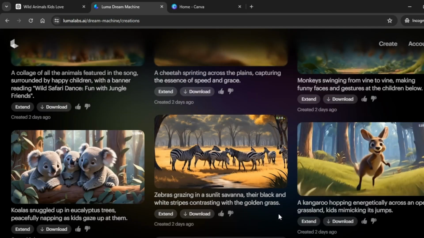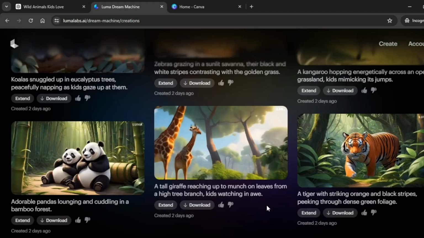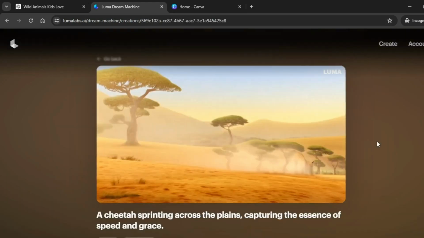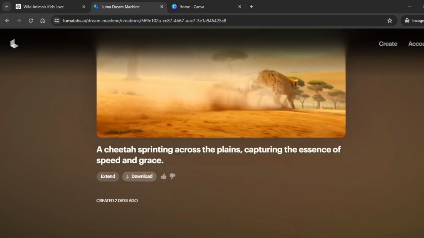converting your images into videos. There are some other tools out there that you can equally use. You can use other tools, but I think Luma Labs is really good. Once you're done animating all your images, you're going to download these videos, and to do that, you're going to click on download and you will save your video.